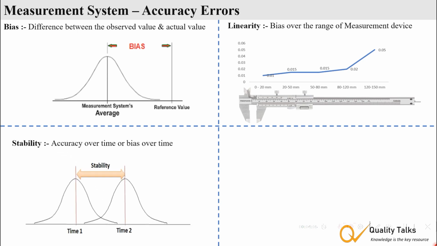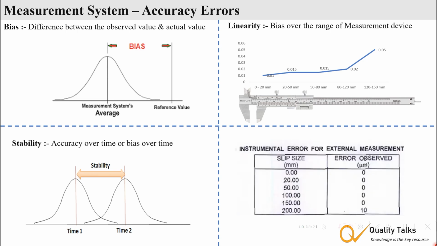Stability refers to change in bias over time. If the same instrument gives different bias at different times, it indicates a stability issue. We do the calibration to estimate the accuracy errors. It is essential to eliminate accuracy related errors through calibration before conducting a gauge R&R study.